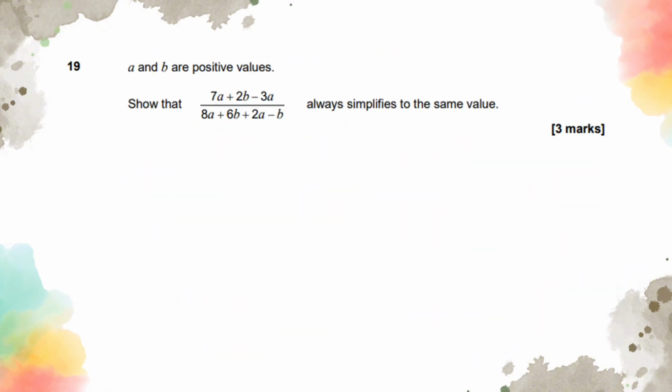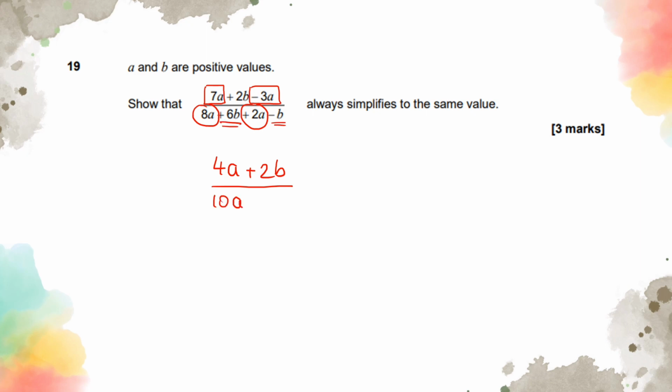Right, question 19. A and B are positive values. Show that 7a plus 2b take away 3a divided by 8a plus 6b plus 2a minus b always simplifies to have the same value. Okay, so there is some collecting like terms here. So we've got 7a take away 3a. That's going to give us 4a plus 2b, because there isn't another b on my numerator, so I'm just going to write that down. 8a plus 2a, 10a.